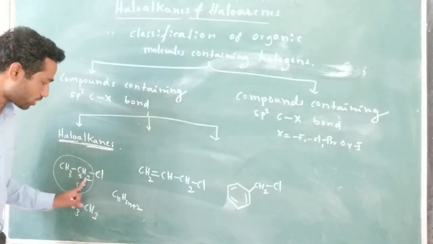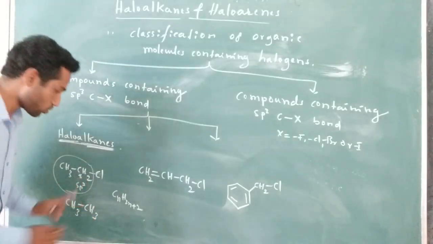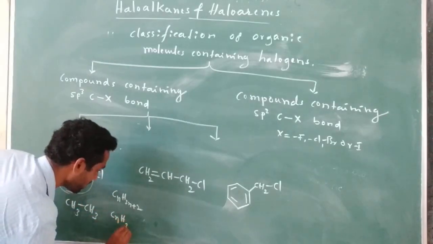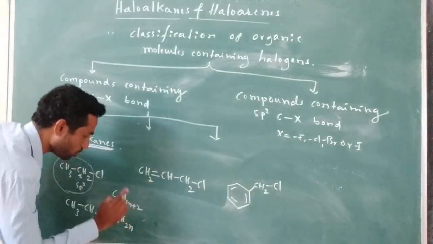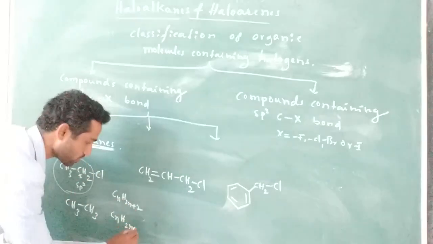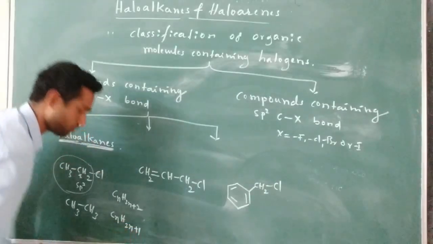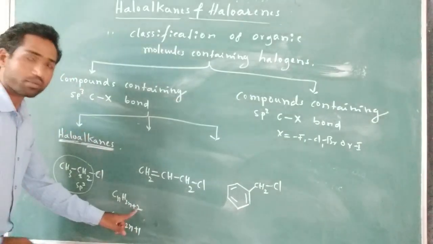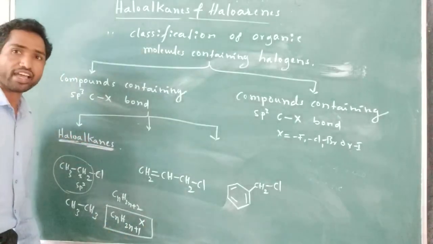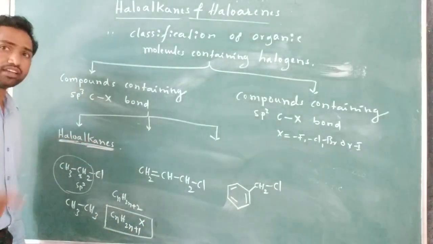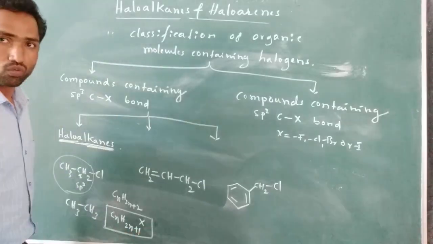If I replace one hydrogen with chlorine, what is the general molecular formula for that? Cn is as it is, H2n. I am removing one hydrogen, therefore I have to take one hydrogen out of the total number of hydrogens. So CnH2n+1, and that hydrogen is replaced with a halogen. So this is the general molecular formula for haloalkanes: CnH2n+1X. X is any halogen: fluorine, chlorine, bromine, iodine, whatever it is.